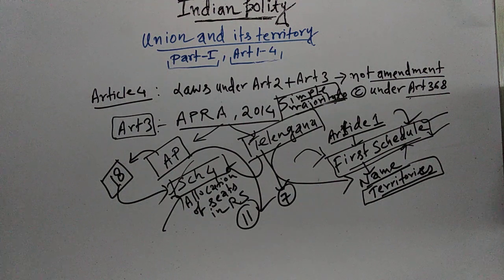In that process you are amending, but that is incidental, that is a consequential matter; your intention is not to amend. That is why this amendment is not regarded as an amendment under Article 368. That means you do not need a special majority, you only need a simple majority. So Article 4 is saying that whenever a law has to be passed under Article 2 and Article 3, that can be passed by simple majority, and this will not be considered an amendment to the Constitution under Article 368. So this is Article 4.